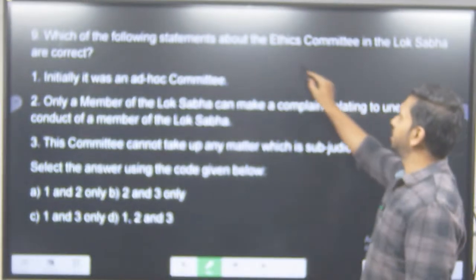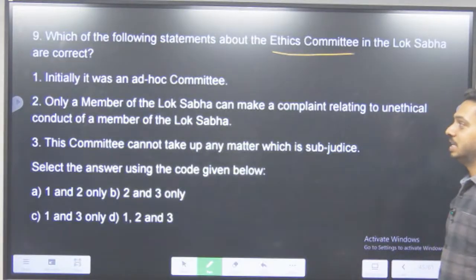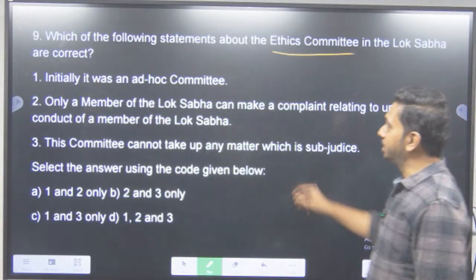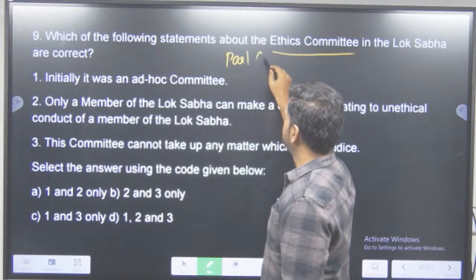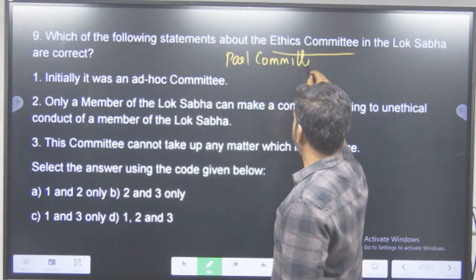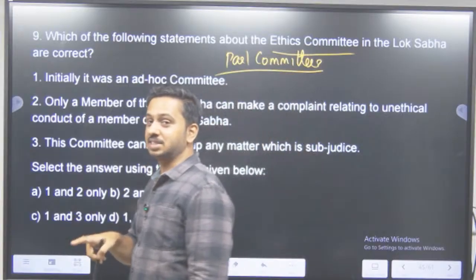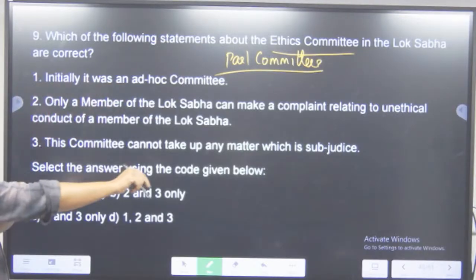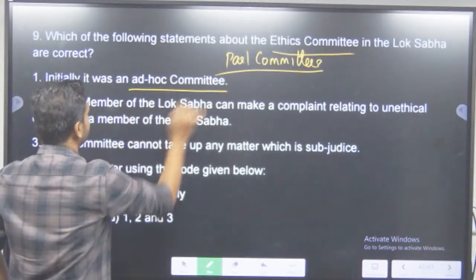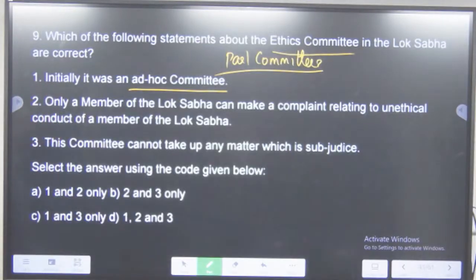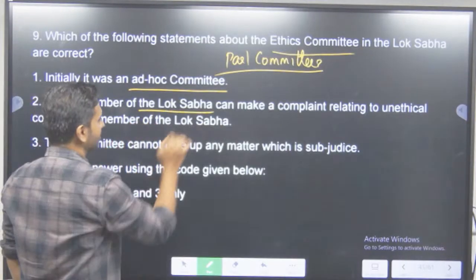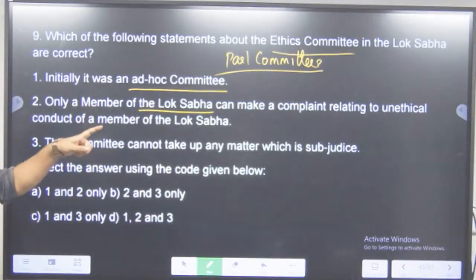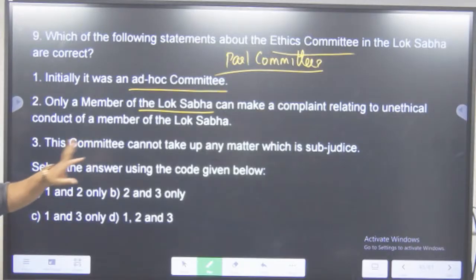Then, which of the following statements about the ethics committee in the Lok Sabha is correct? So, parliamentary committees, another hot area. Parliamentary privileges, another hot area. Parliamentary committees के बारे में पूछ लिया. Initially, it was an ad hoc committee. Only a member of the Lok Sabha can complain relating to unethical conduct of a member of the Lok Sabha. This committee cannot take up any matter which is sub judice.